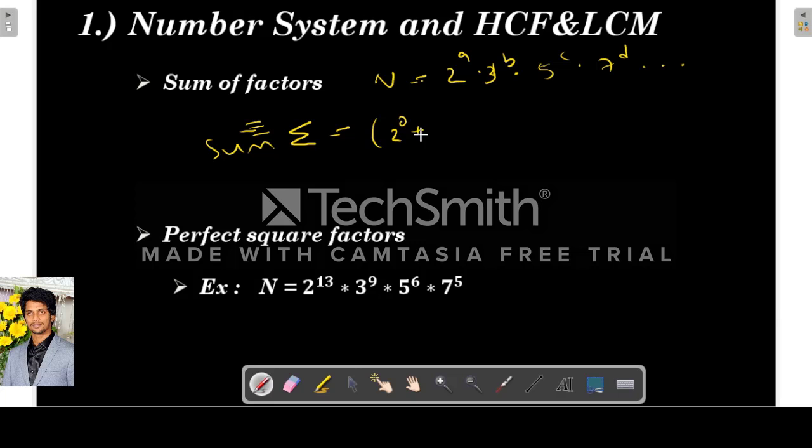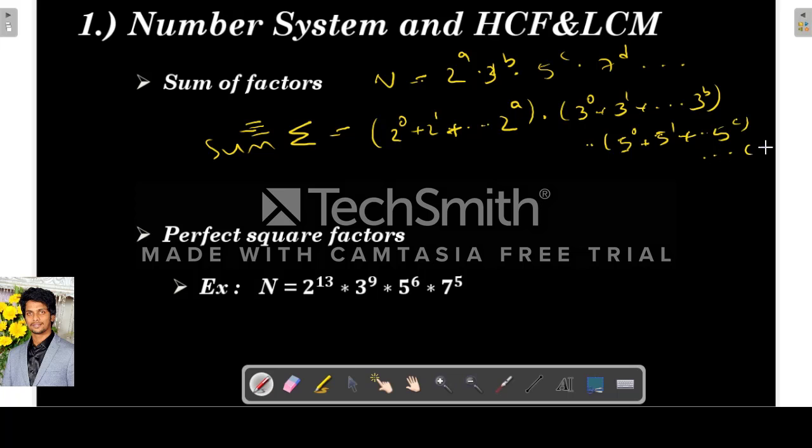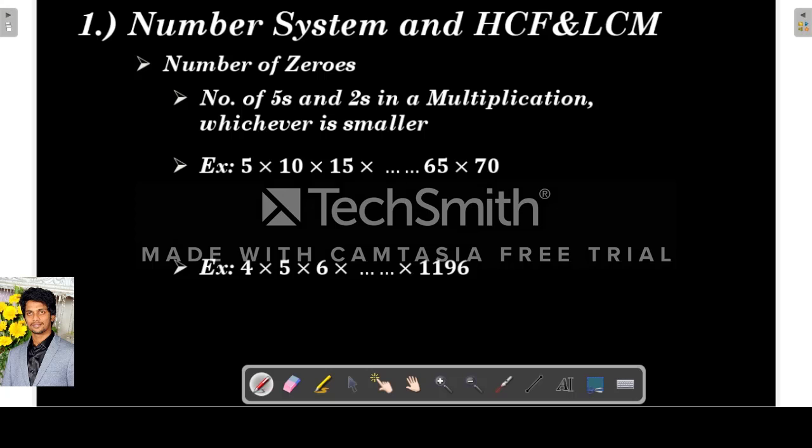It will be 2 power 0 plus 2 power 1 and so on till 2 power a, into 3 power 0 plus 3 power 1 plus and so on till 3 power b, into 5 power 0 plus 5 power 1 plus and so on till 5 power c, and it will continue like this. We'll take one example and find out the sum of factors for your clarity.